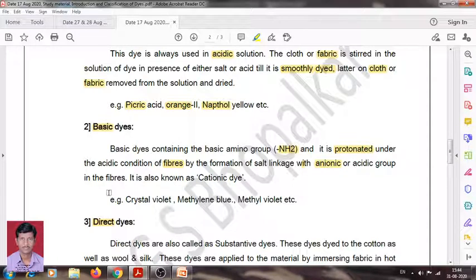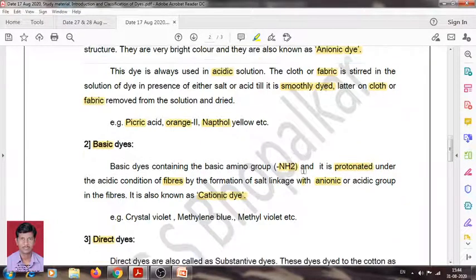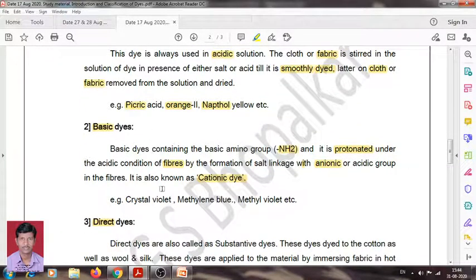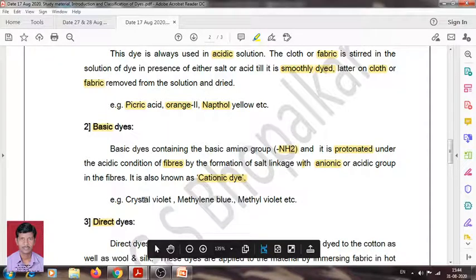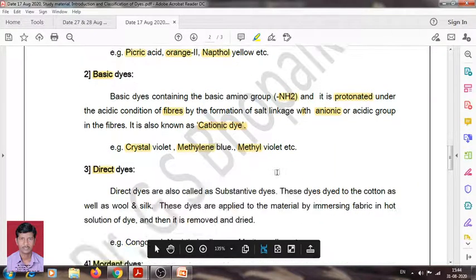And because of the positive charge on the nitrogen atom, these dyes are called cationic dyes. Acidic dyes are called anionic dyes because the color appears due to the negative charge on the acidic functional group, while basic dyes are cationic because the positive charge appears on the nitrogen atom. Examples of basic dye are crystal violet, methylene blue, and methyl violet.